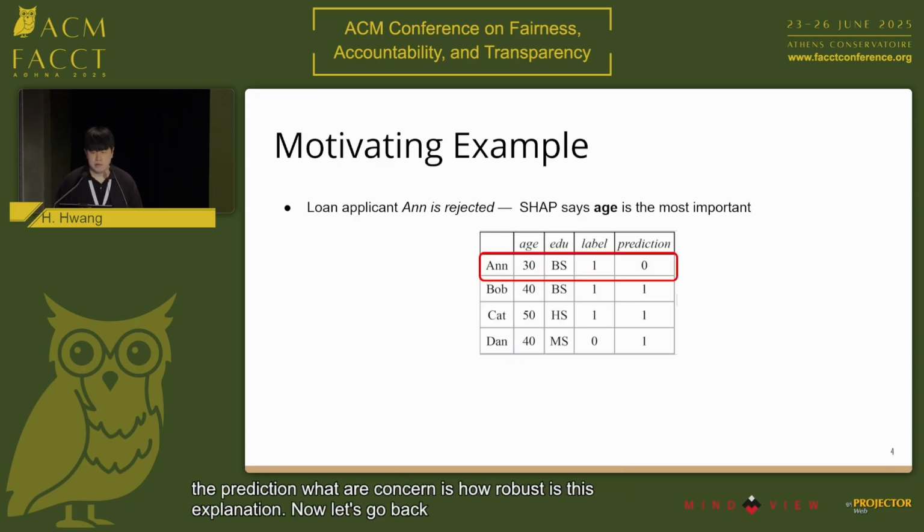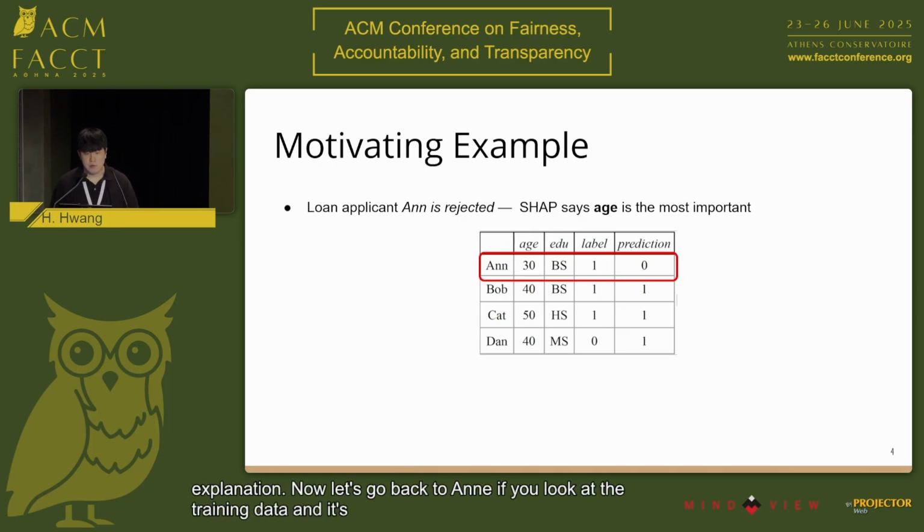Now let's go back to Anne. If we look at the training data, Anne is 30 years old and is the only one who got their loan rejected. Now Anne is unusually young in the training data and SHAP picks up on that.